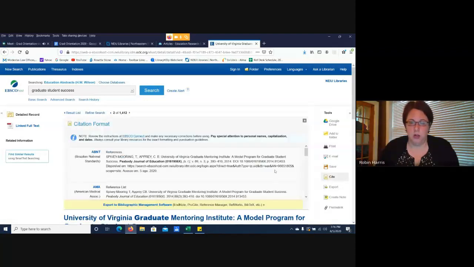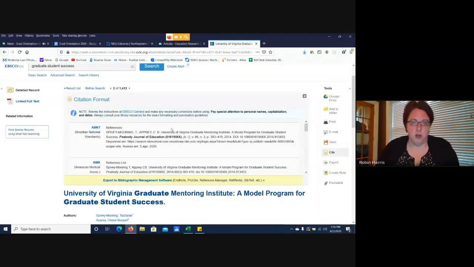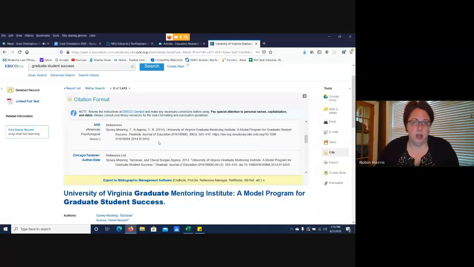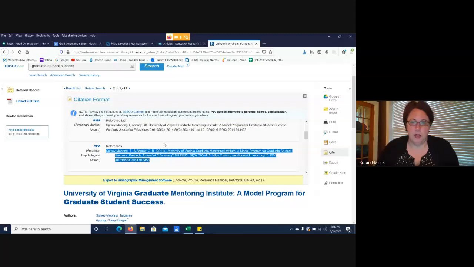So if I'm going to use this article and I'm interested in getting a citation for it, if I click on the Cite button, it'll give me citation formats for all of the different citation styles that are used. So for example, if you're going to cite something in APA, you could just scroll down to the APA reference citation and copy and paste it into your bibliography or into your notes, however you're going to use it.